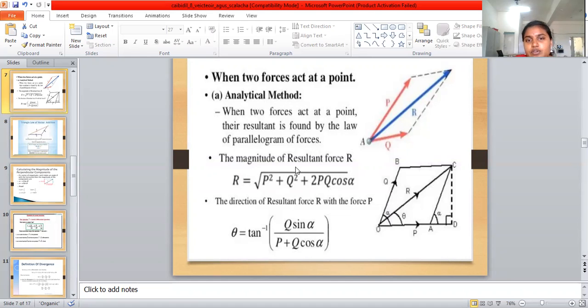Okay, the magnitude of the resultant is OC. So OC square is equal to OD square plus OB square. Here the right triangle value is equal to OA value. Then OC is equal to R, so OC square is R square. Then OD square is equal to OA square plus AD square, that is A plus B whole square, then A square plus B square plus 2AB.